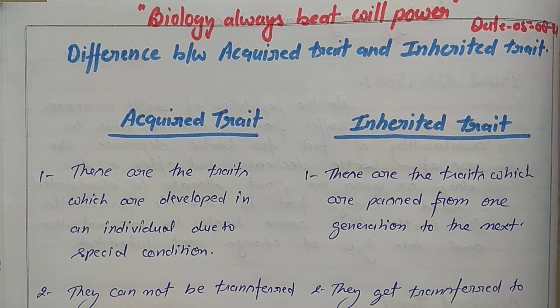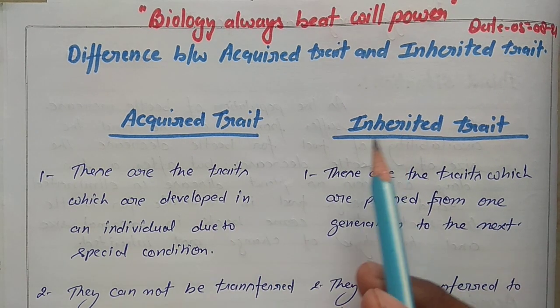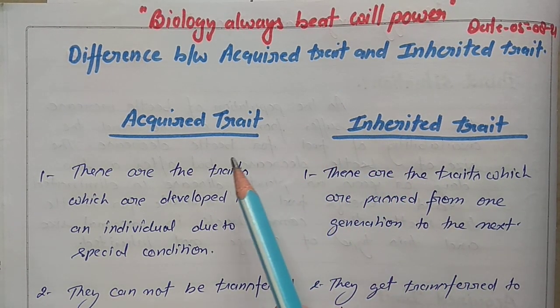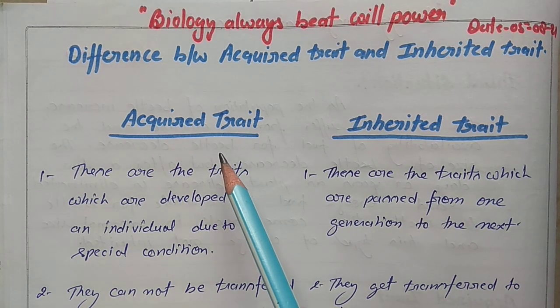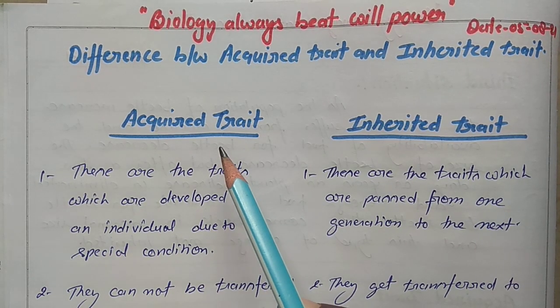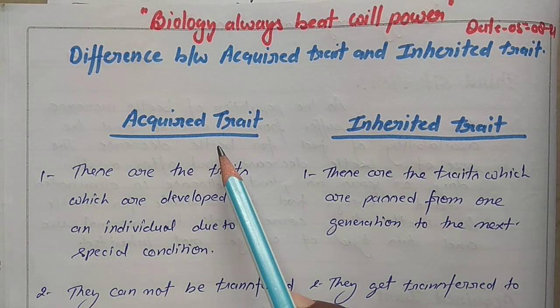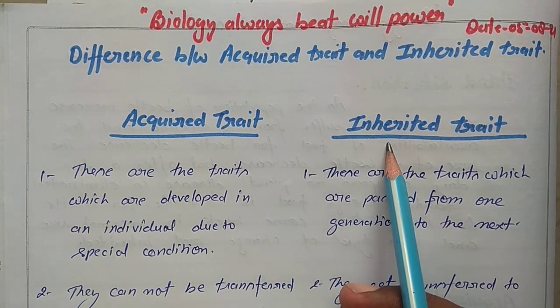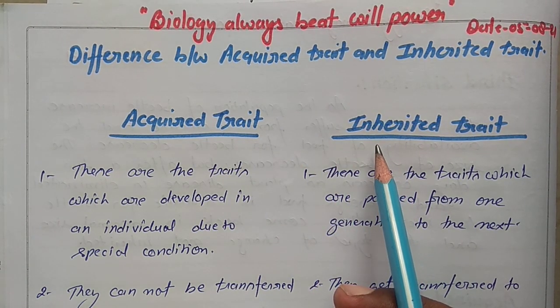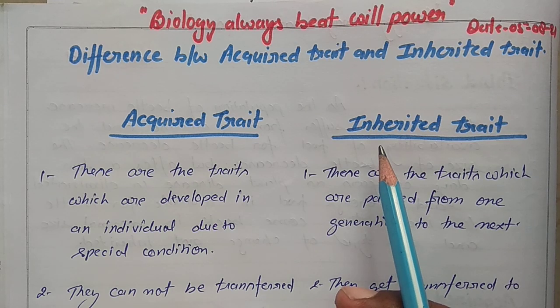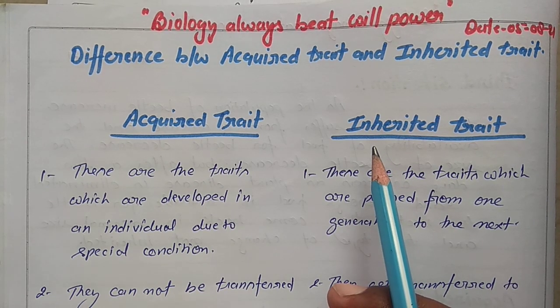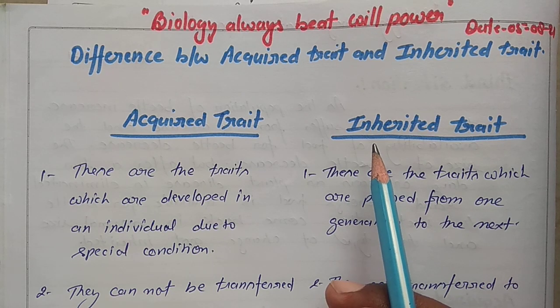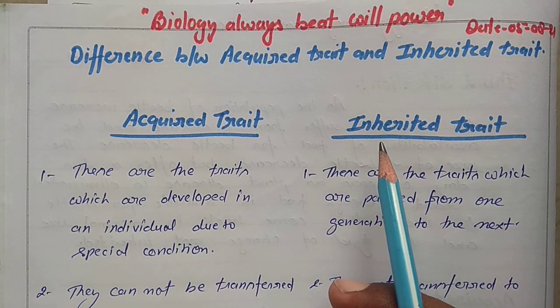Today's topic is the difference between acquired traits and inherited traits. Acquired traits are those traits or characters which develop during the lifetime. Inherited traits are those characters which transfer from parent to their offspring, from generation to generation. That character is called an inherited trait.